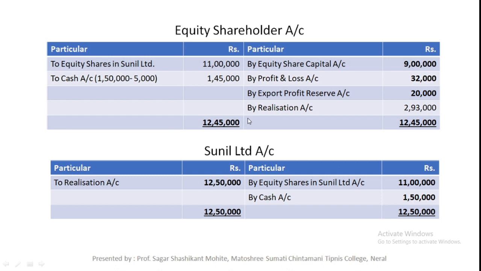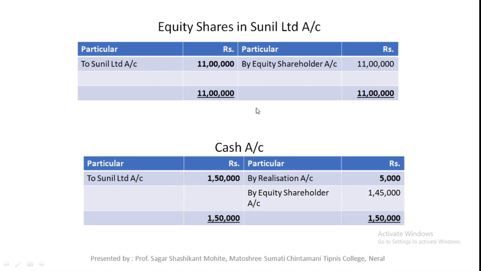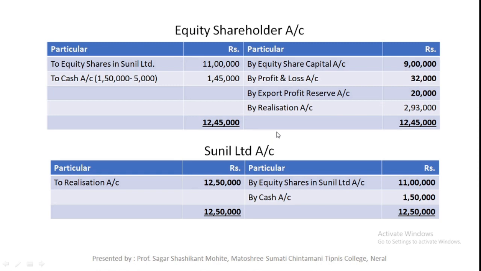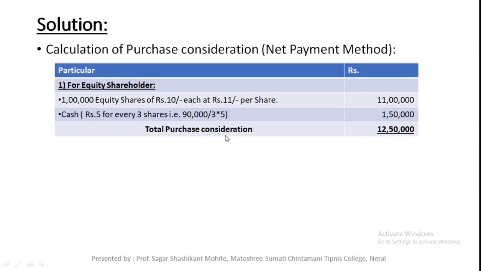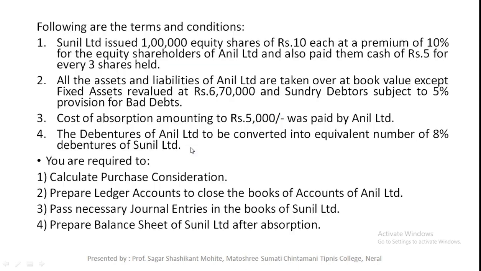Next step would be settlement of claim of preference shareholders, but in the current problem there is no preference shareholder. Now the next step is that we need to close the books of the old company, starting from the realization account. The fourth step is related to the new company, so we will do it while passing the journal entries related to the new company.